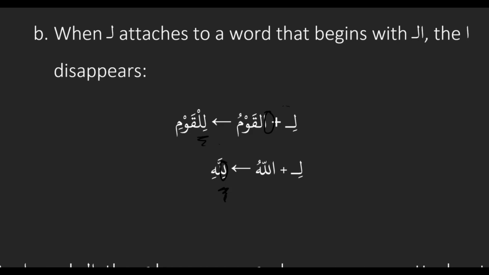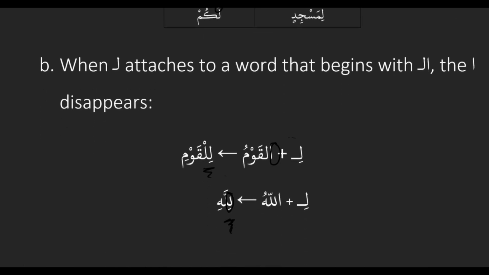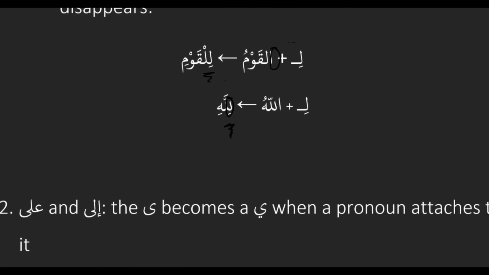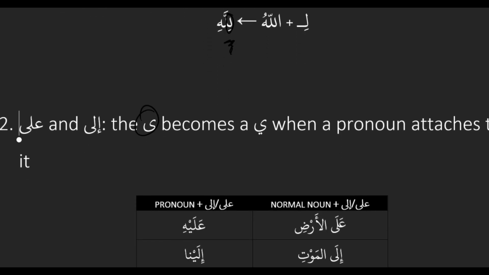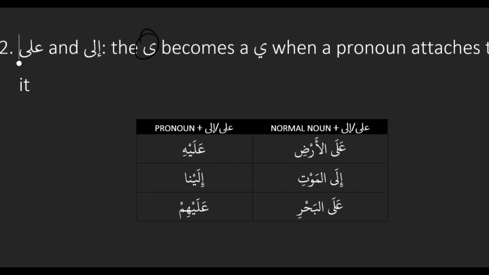Okay. And then just one more special note on TLDRs. So our two TLDRs, ala and ila, remind me what they mean? Ala, upon, and ila, towards. Yeah, to or towards. Notice that they both end in this alif maqsura, this a. So when these two TLDRs attach to a pronoun, the a becomes a ya.